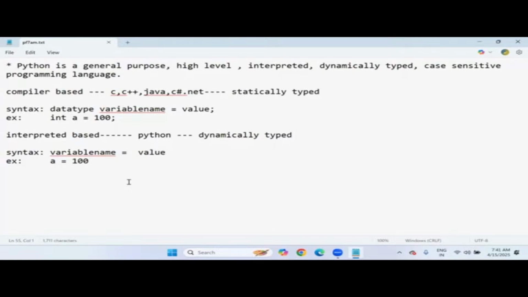The difference between Python and other existing languages: comparatively, Python is very simple and easy to learn and implement, and application development can be implemented quickly. So it doesn't take much time.